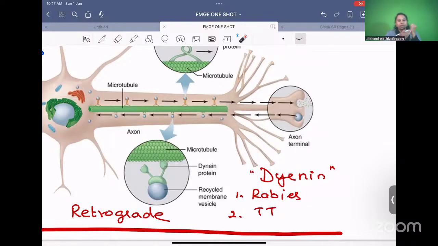You have any injury with a rusted particle or a dirty particle, the Clostridium tetanus toxin enters into the skin, goes in the reverse direction, attacks your brain and spinal cord. Or you just remember like this, rabies, toxin, viruses, all these are dangerous substances. When all this enters into the body, the patient might die. So dynein, dangerous substances die, carried by dynein.